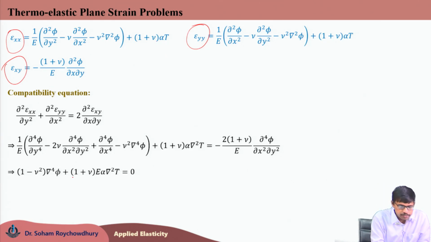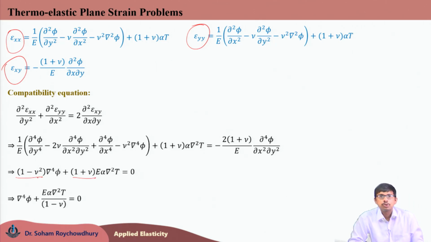Now, cancelling this 1 plus nu factor from this 1 minus nu square, we would be left with biharmonic of phi plus E alpha Laplacian of T divided by 1 minus nu equals 0.